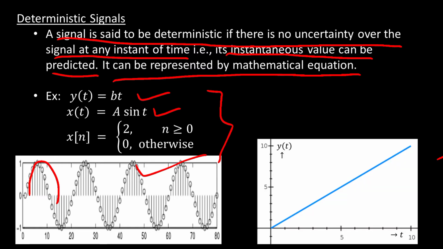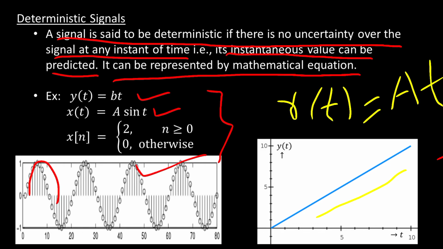Next, observe here, it is a ramp signal. We can write a mathematical equation for the ramp signal also. That is, the ramp signal is denoted by r of t equal to a t. It is the mathematical representation for the ramp signal.